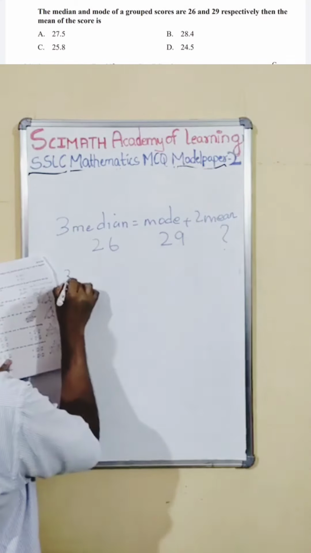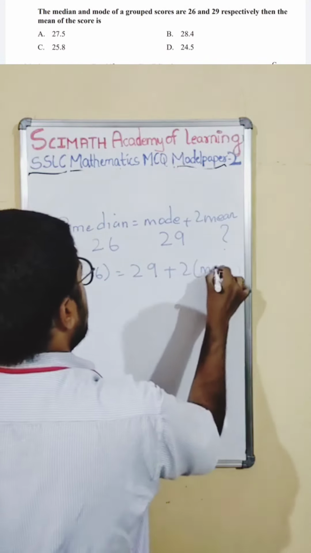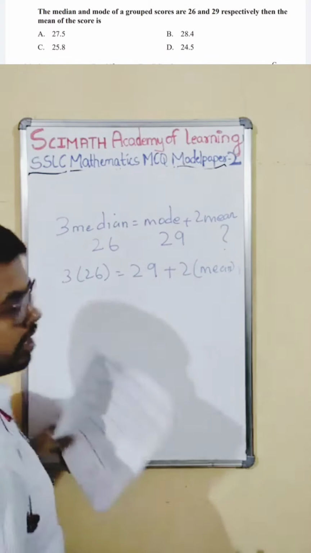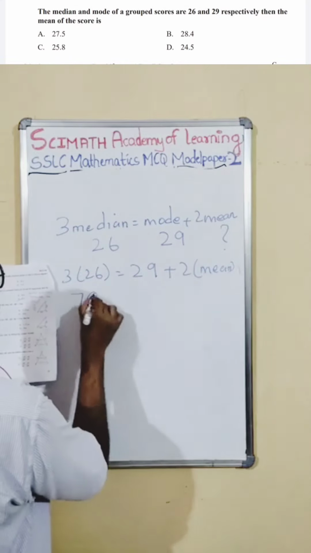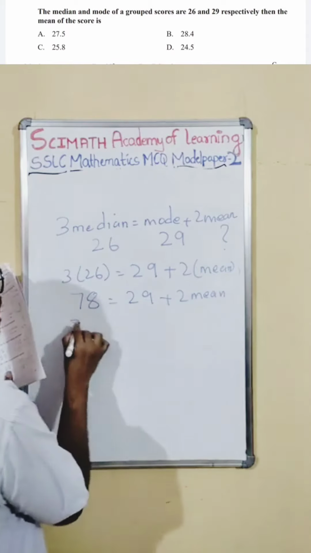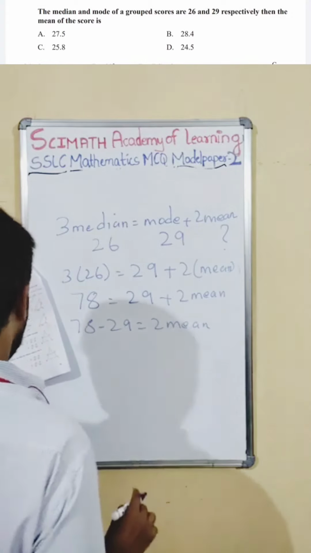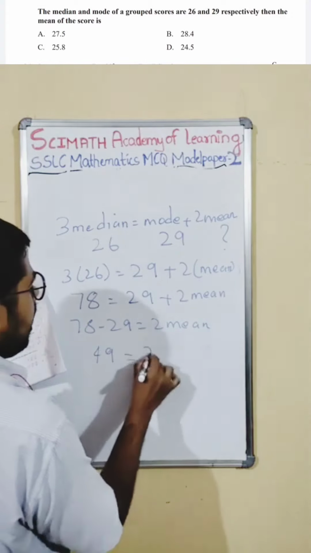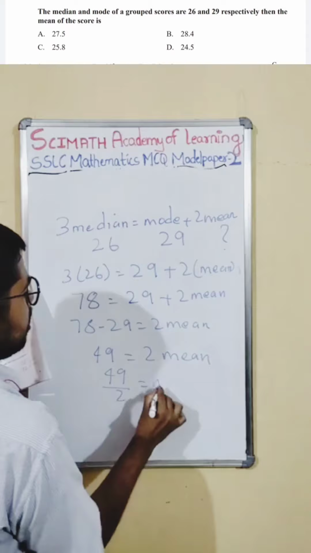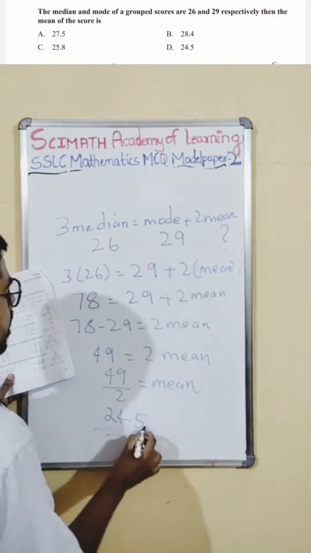If I put in 3 into 26, 29 plus 2 mean. I don't know the mean. Now 3 into 26 becomes 78, equal to 29 plus 2 mean. Now just this substitution: 78 minus 29 is equal to 2 mean. So 78 minus 29 is 49, equal to 2 mean. So 49 divided by 2 is the mean. 49 divided by 2 is how much? It is 24.5. So mean is 24.5.